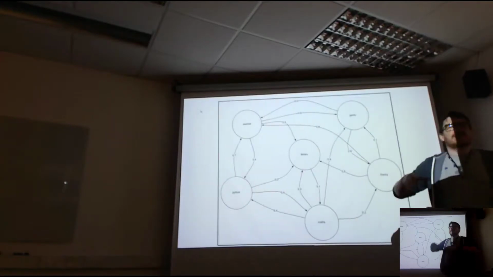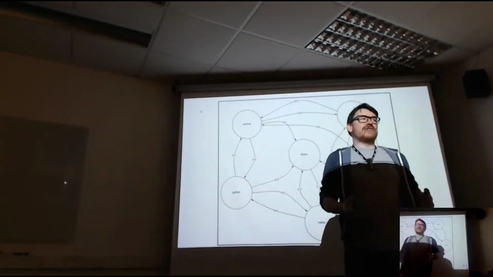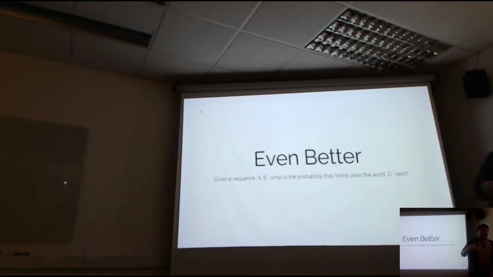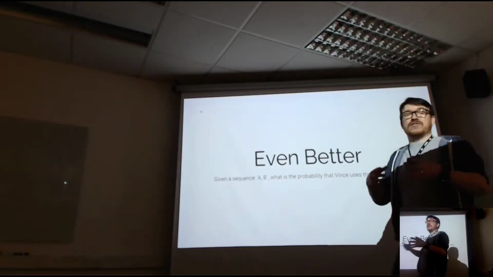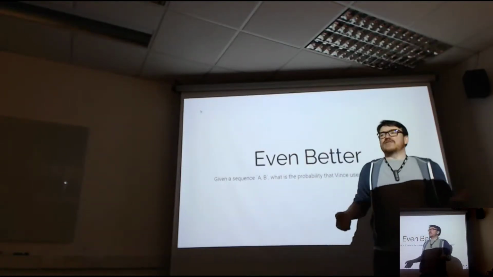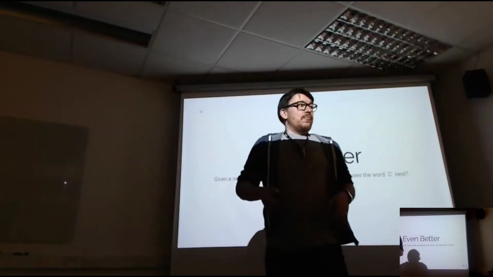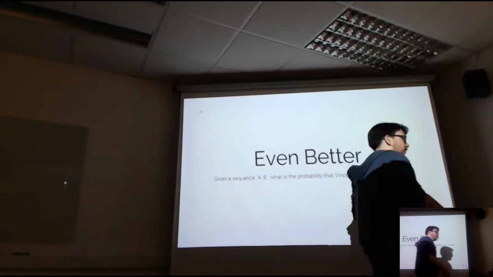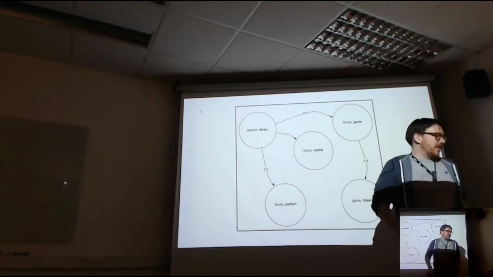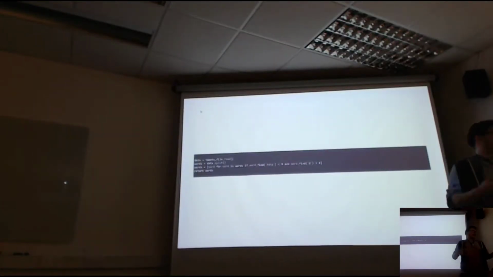We can make it more complicated until we've got a map of the kind of words that Vince uses and the probability that they're used one after the other. We can actually make it even better. Rather than just linking one word to another word, we can link sets of words together. So we could say if Vince uses word A and word B, what's the probability that he uses word C next? And we can build a far more complicated model by linking all these sets of words together. And again, in Python, this is really quite easy.